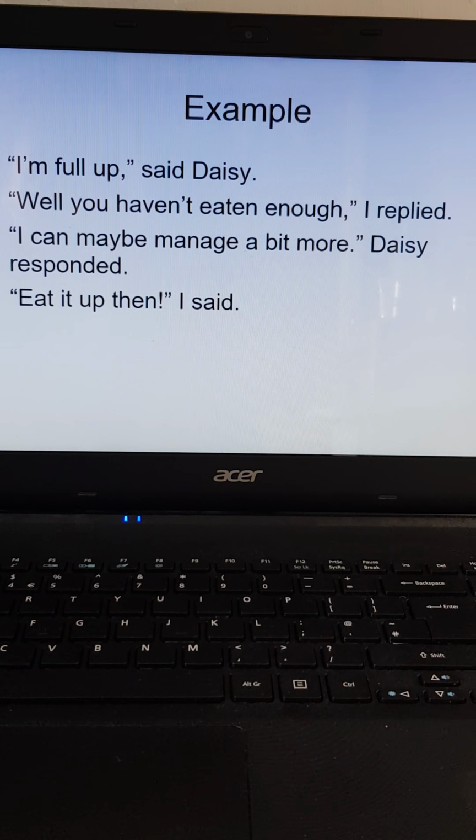Really boring conversation, but we're not focusing on how interesting the conversation is. We're focusing on whether or not we've correctly punctuated it. So as you can see, all the words that have been said, either by myself or by Daisy, have got speech marks around them. They're punctuated at the end, either by a comma, a full stop, or an exclamation mark. And we've started our words that have been said with a capital letter, and we've used a new line for each new speaker.